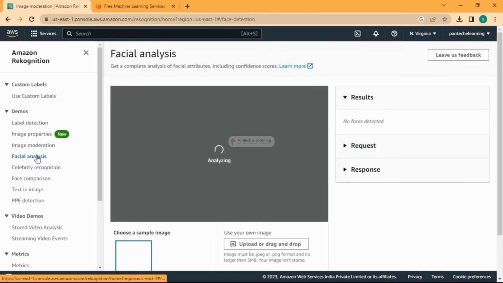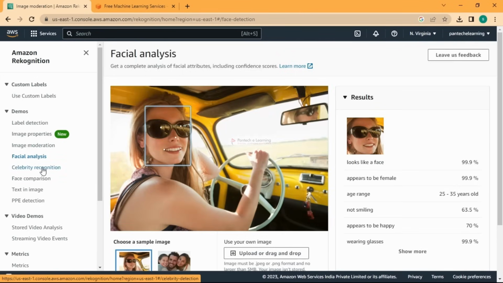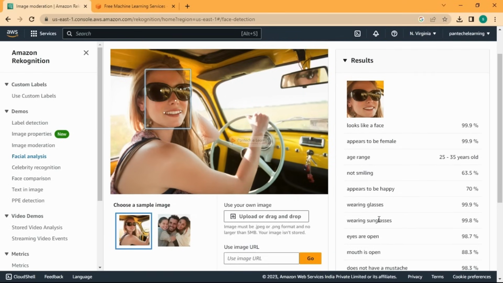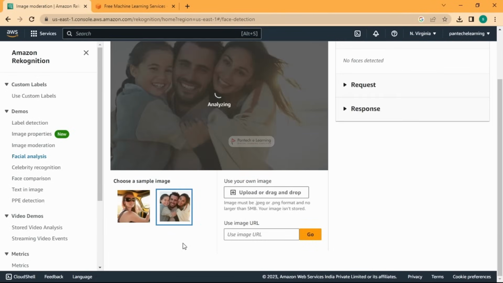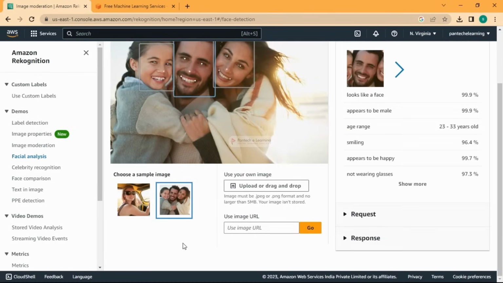And then it's facial analysis. If you pass an image, it is going to give you the facial analysis, which includes details such as it looks like a face, appears to be female, and the age range it is giving is 25 to 35. It says not smiling, appears to be happy, wearing glasses, wearing sunglasses, eyes are open. I don't know how it's predicting eyes are open, but still, mouth is open, and other details. Okay, so we'll go with this sample image where you have multiple persons.